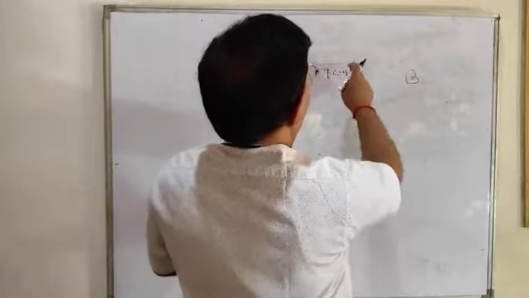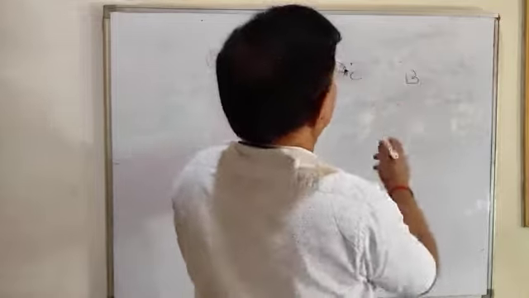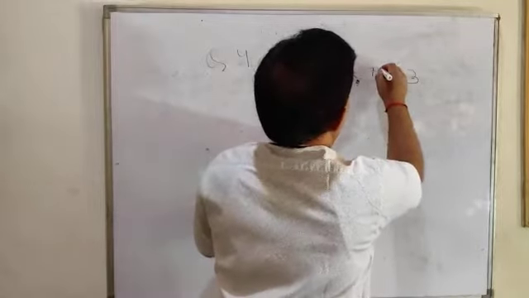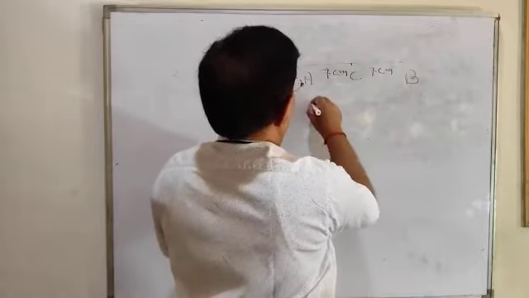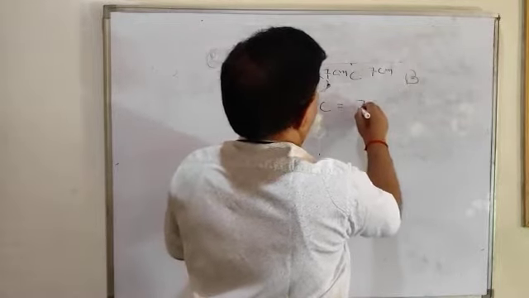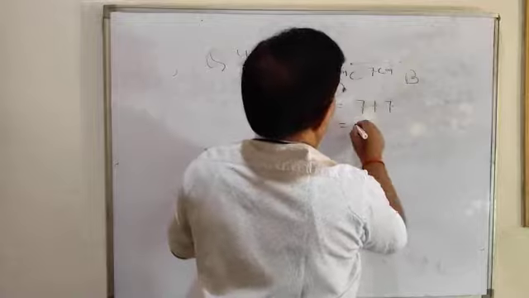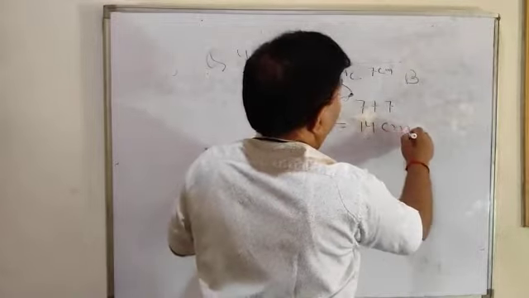BC will be what? This is the middle point. Yes, BC will be 7 centimeters and AB will be 7 plus 7, which means 14 centimeters.